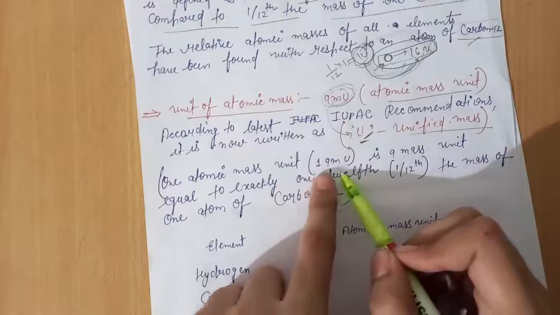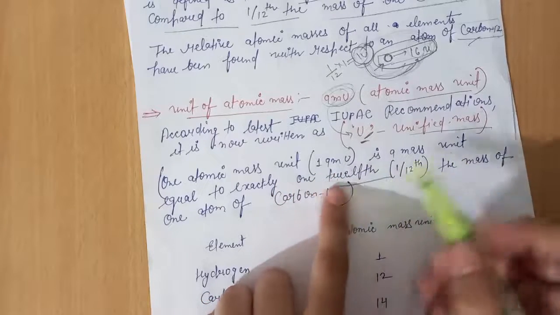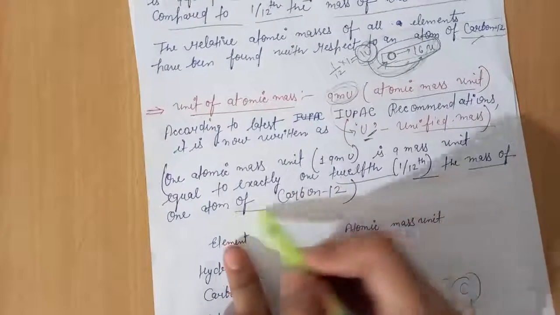One atomic mass unit, that is 1 AMU or 1 U, is a mass unit equal to exactly 1/12 the mass of one atom of carbon.